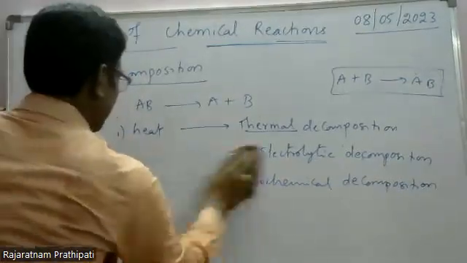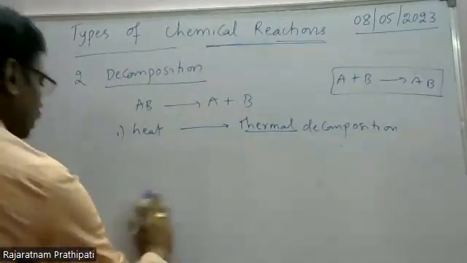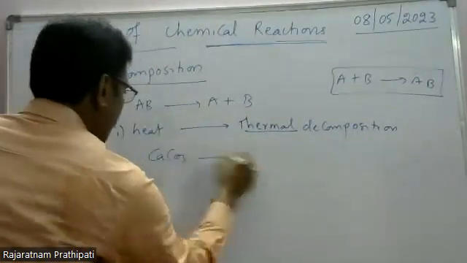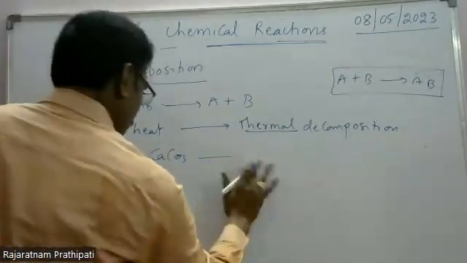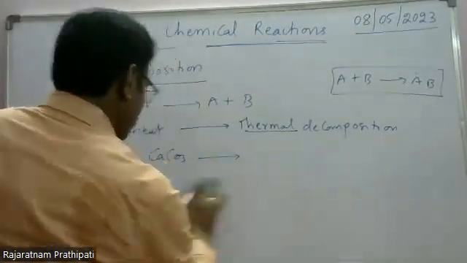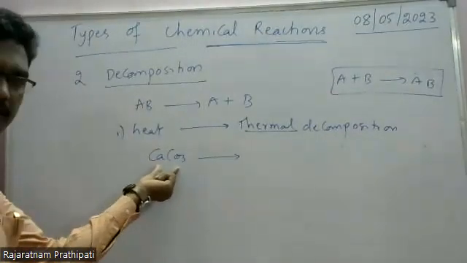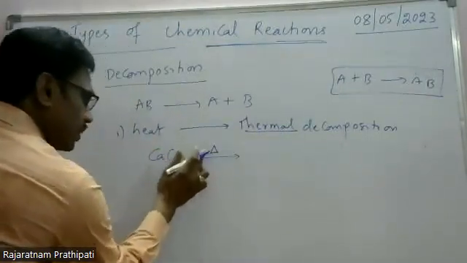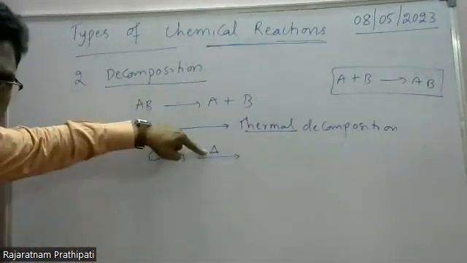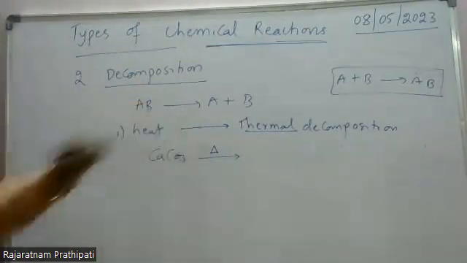First one is thermal decomposition reaction. Look at this, calcium carbonate, lime, marble, chalk, whatever the substance, the formula is calcium carbonate, CaCO3. The symbol delta is used for thermal decomposition, the heating symbol.